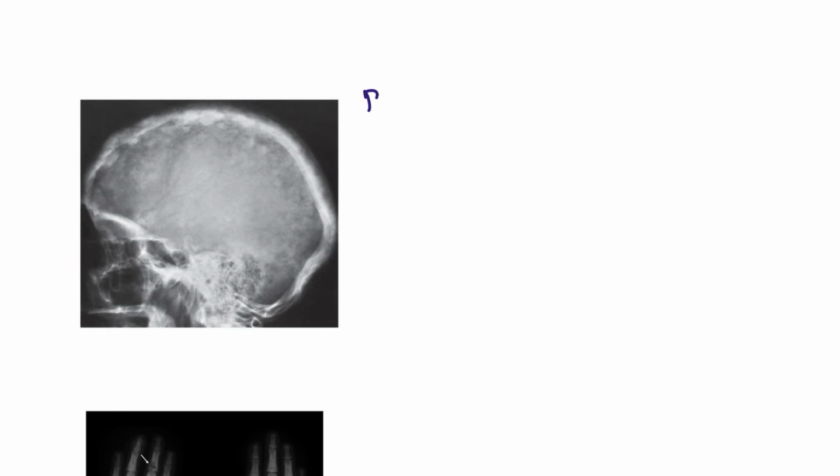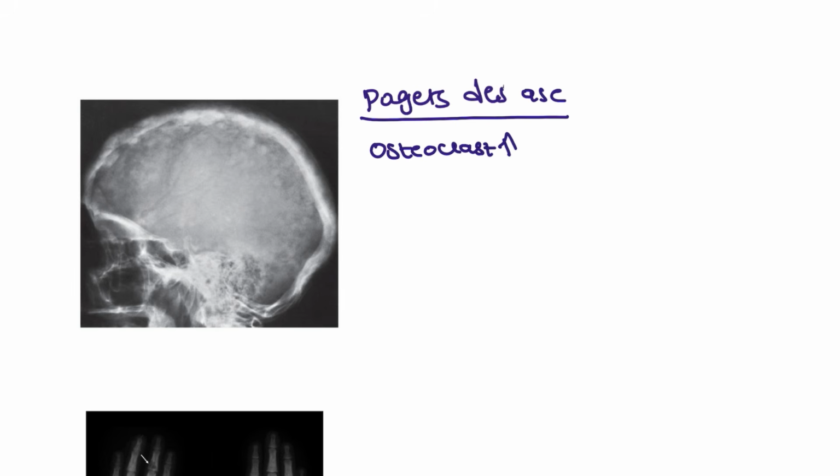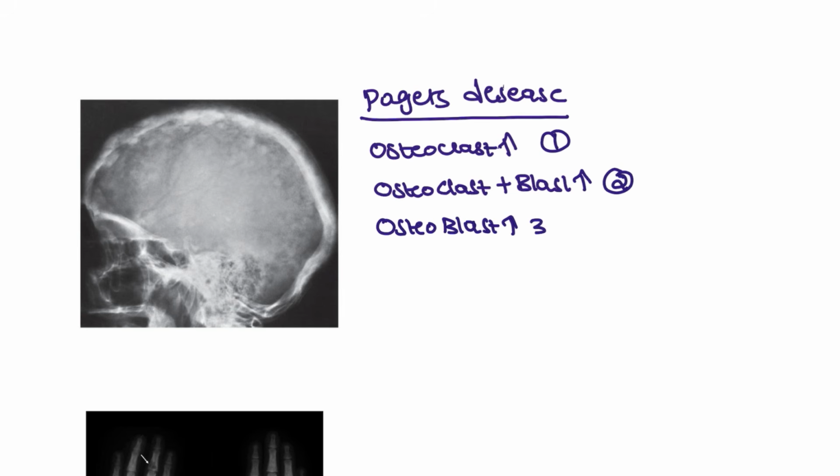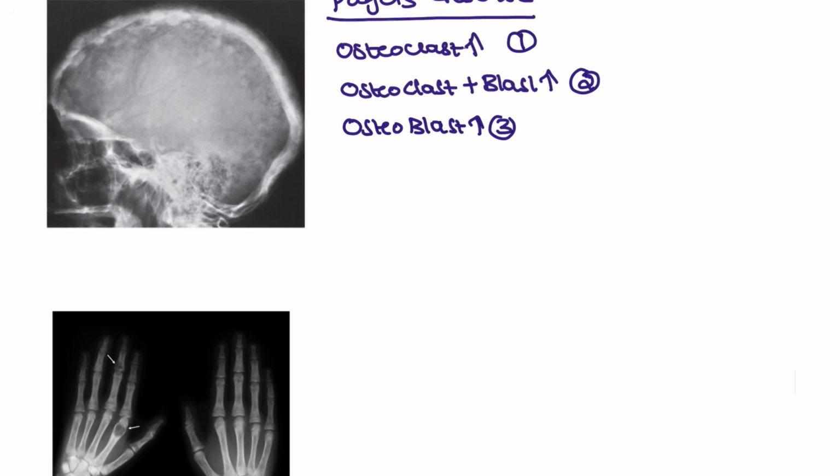Next, back to an important one. This is Paget's disease of the bone. Paget's disease of the bone has three phases. First, it will be having the osteoclast phase, followed by osteoclast and osteoblast together. Next, the final phase will be the osteoblast phase. So this is the first phase, second phase, and third phase. Continuous inflammation and production will be seen with the different types of cells.